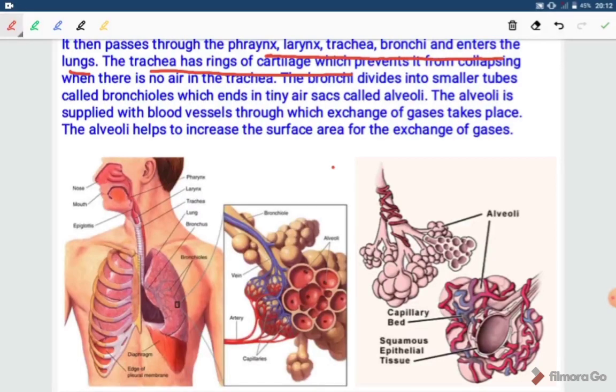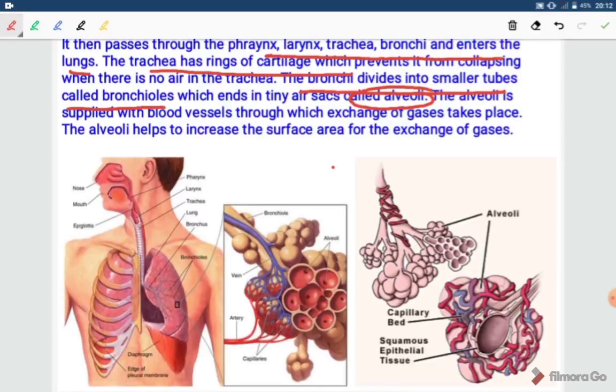The bronchi divide into smaller tubes called bronchioles, which end in tiny air sacs, the alveoli. Alveoli are the most important part. Each and every part is important, but alveoli are the most important part of our respiratory system.